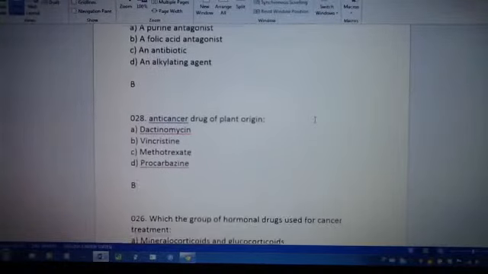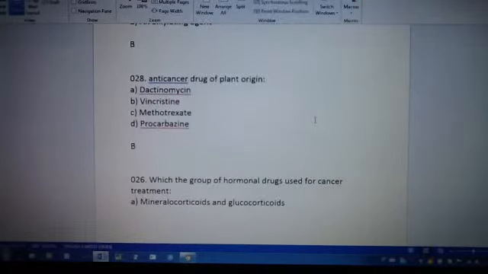Okay, moving on, number 28. Anti-cancer drug of plant origin. A, dactinomycin, B, vincristine, C, methotrexate, and D, procarbazine. And the answer is B, vincristine.